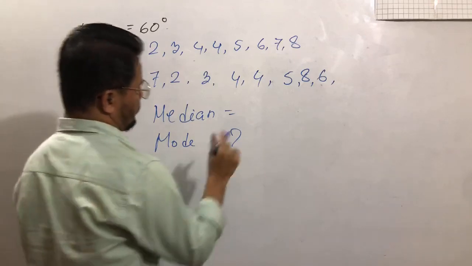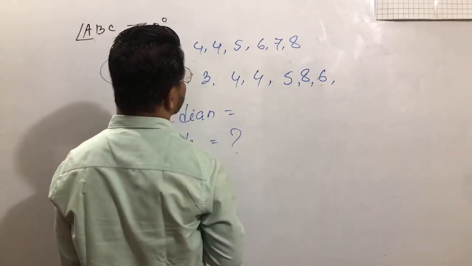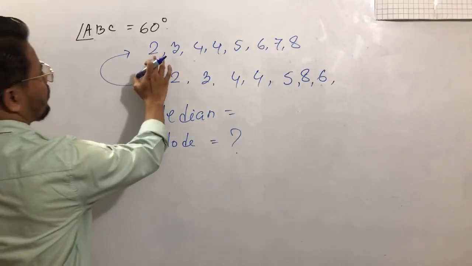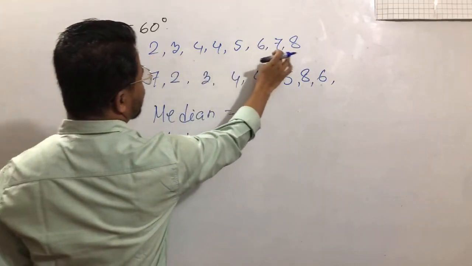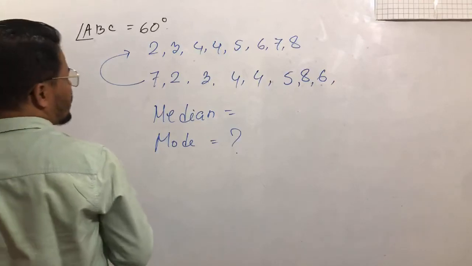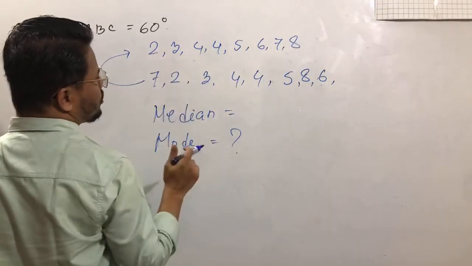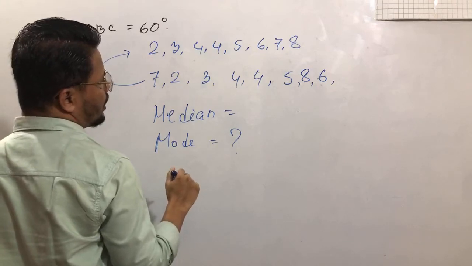Sum of two middle terms divided by 2. So this is the first, 1, 2, 3, 4, 5, 6, 7, 8. But in the even number, the total number of data, 1 to 8, the total number of data equals 8.